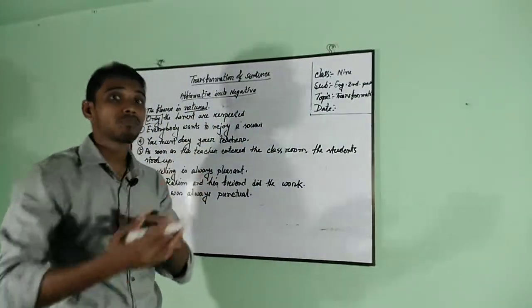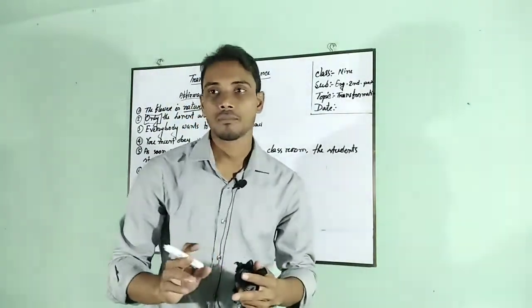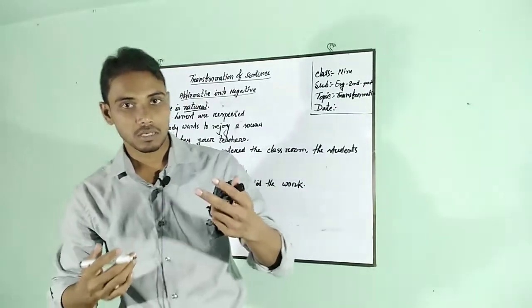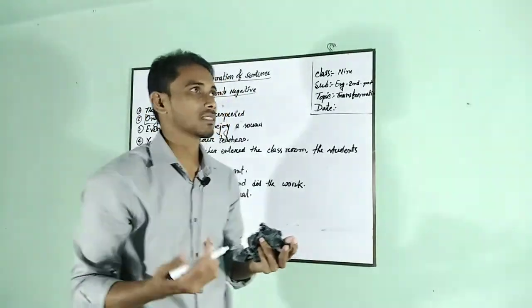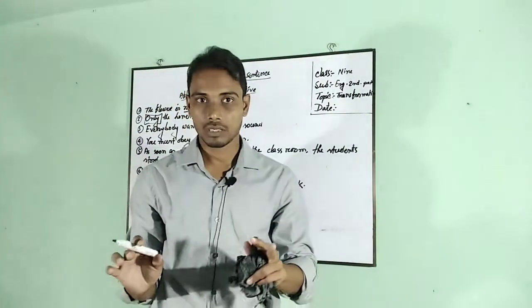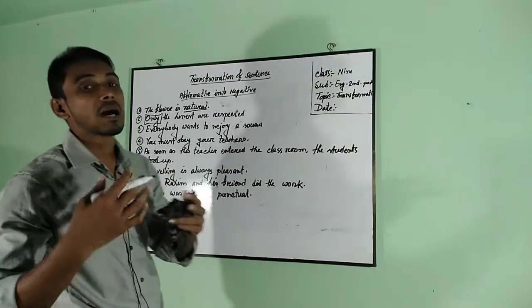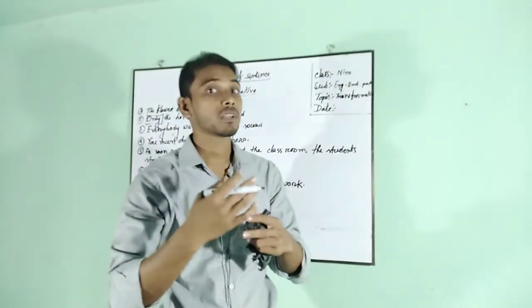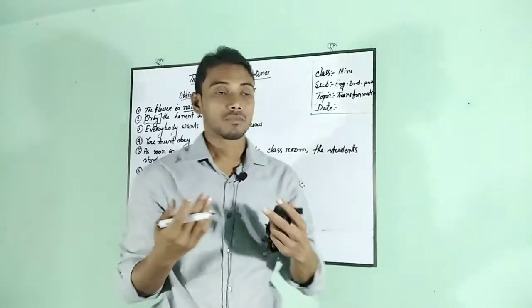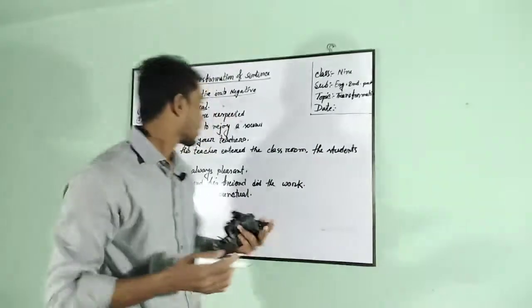If only follows the person, we should write none but. But if only follows the impersonal things, that means materials or any other things, we should write nothing but. But if only follows number, then you should write not more than or no less than.